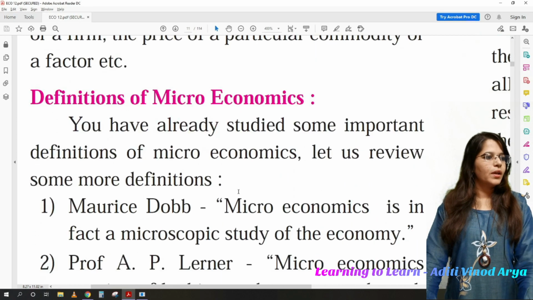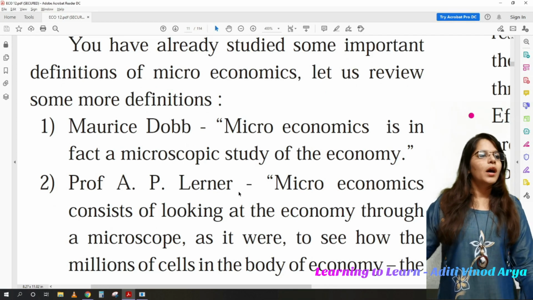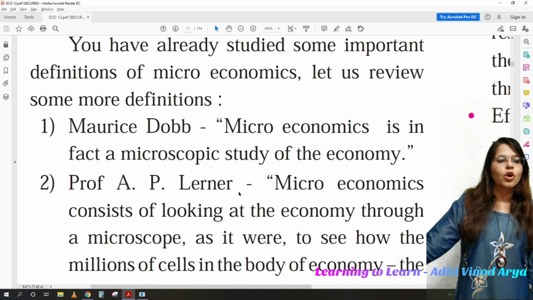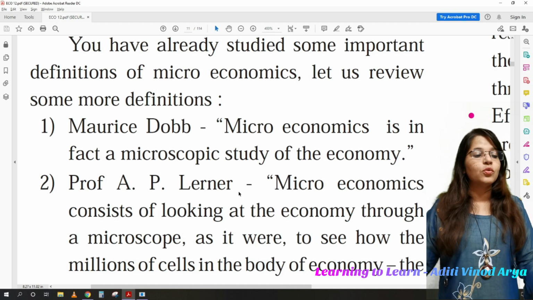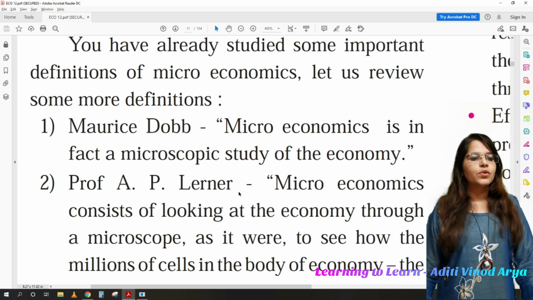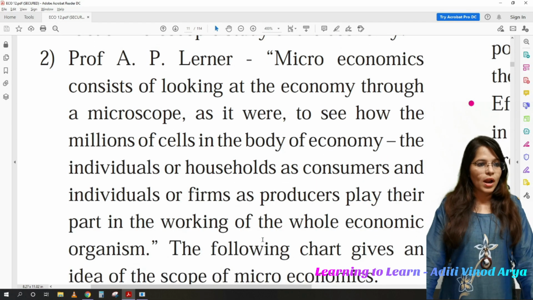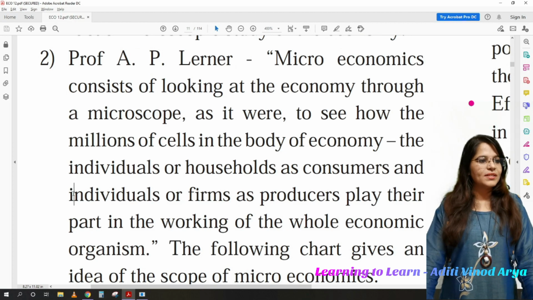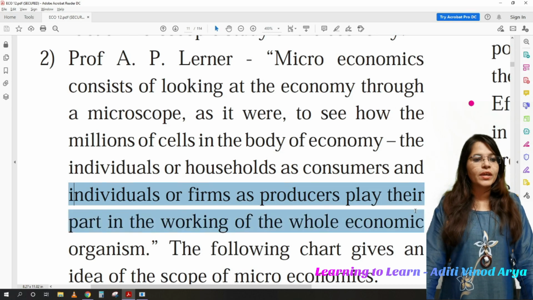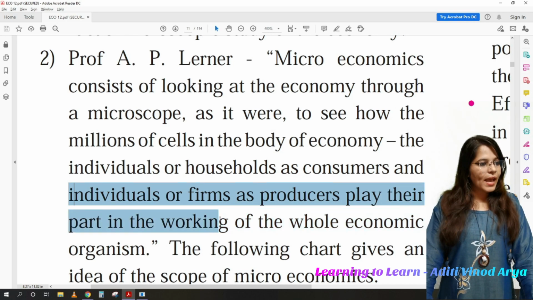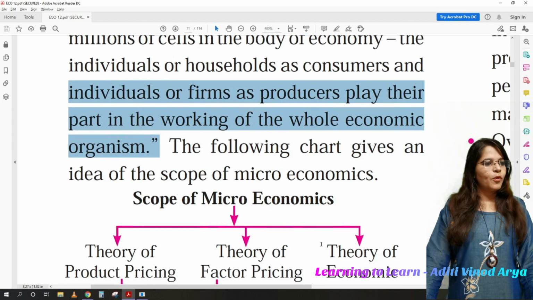Now, definition of microeconomics. Okay, so many authors have given definitions of microeconomics, like Dobb did. Microeconomics is a microscopic study of the economy. Very simple. Microeconomics consists of looking at the economy through a microscope, as it were, to see how millions of cells in the body of the economy, and individuals or households as consumers, and individuals or firms as producers, play their part in working the whole economic organism. Yes, right.